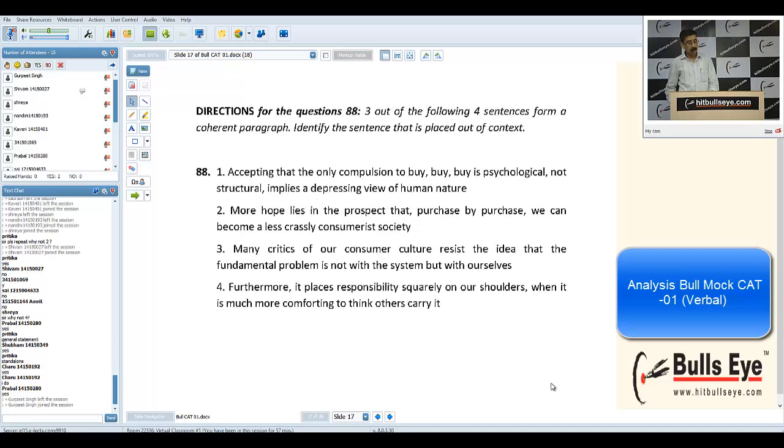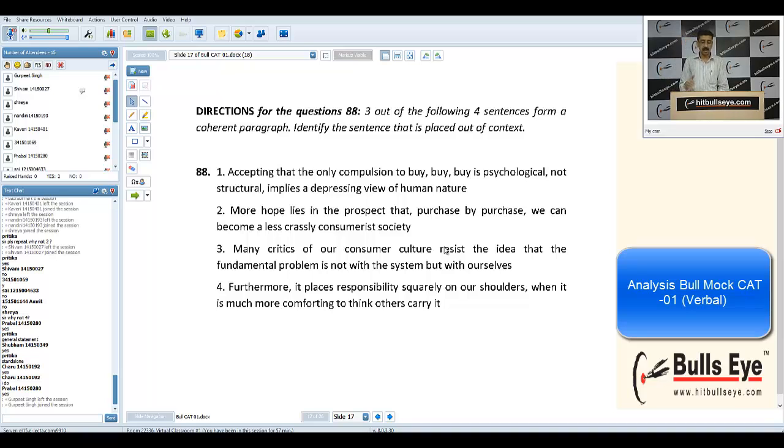Again, we have an odd one out question. My purpose was just to tell you this trick: while solving odd one out, we have to link the sentences by theme, not by any other trick. The answer to this question was again 2, because in the rest of the sentences we are talking about the compulsion to buy and the reason behind it, while this one talks about the result of all this. So the result would be set aside.